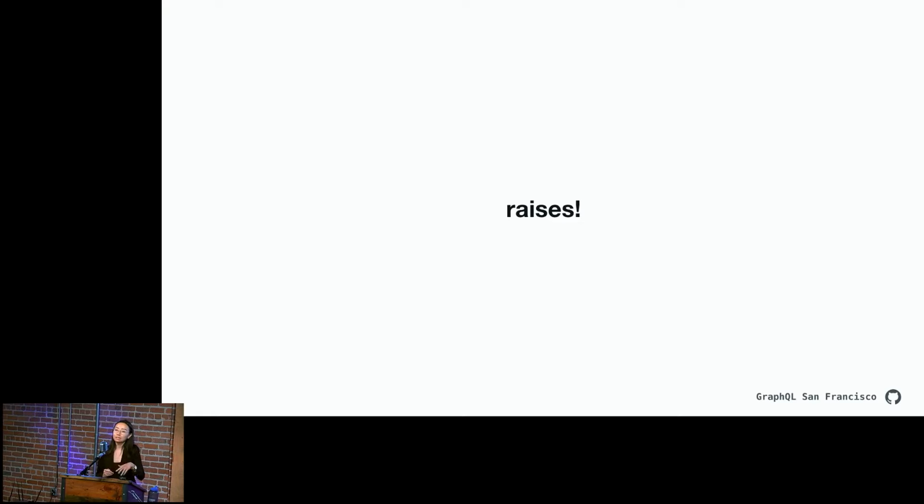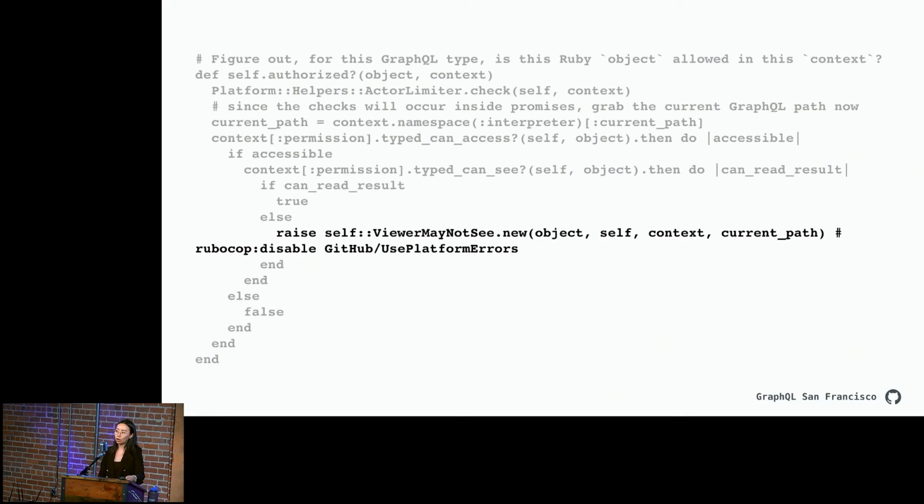So this raises instead of returning anything, which isn't necessarily the best experience for someone that's querying the API and has no idea what's happening, but at least it means that we're not leaking data. And again, this is that first code block that I showed you, literally from our code base, and there's that viewer may not see error. I'm not going to lie to you, we're not perfect. We have a lot of these sitting in our error monitoring every day, and we slowly make our way through them.